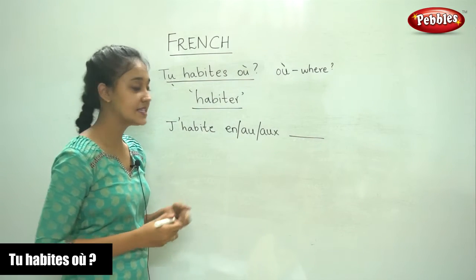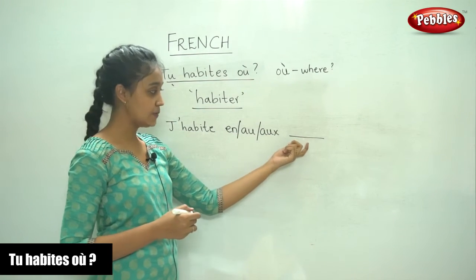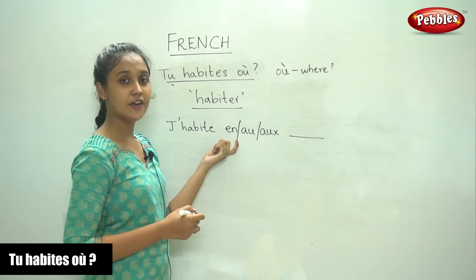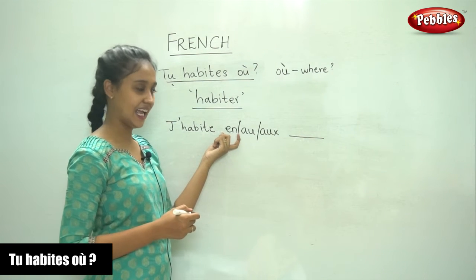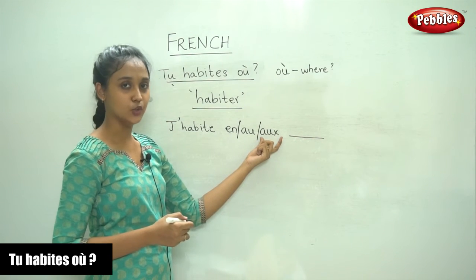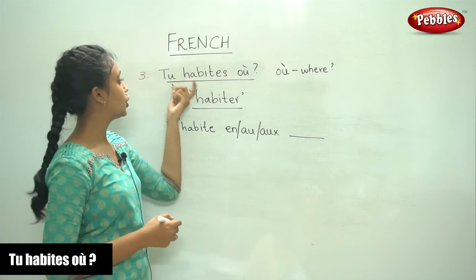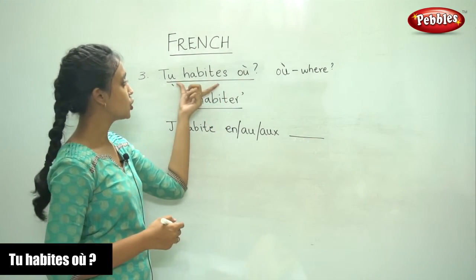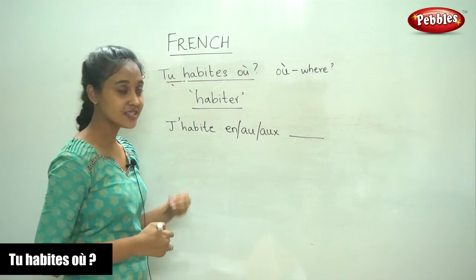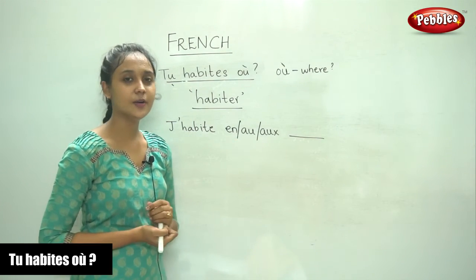And how will you decide which of these to add? If your country's name is masculine, you put au, feminine, you write en, and if it is in the plural form, you write aux. So now we have learnt this question, Tu habites où? You will be able to ask this question, and if asked, you know how to answer it with the appropriate prepositions.